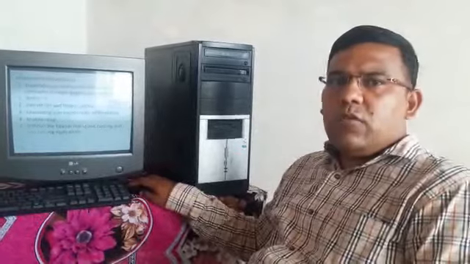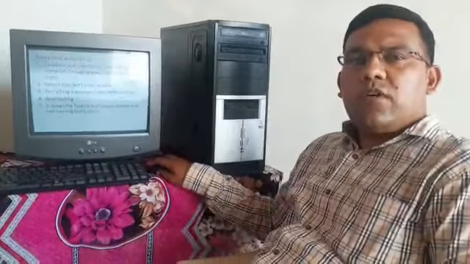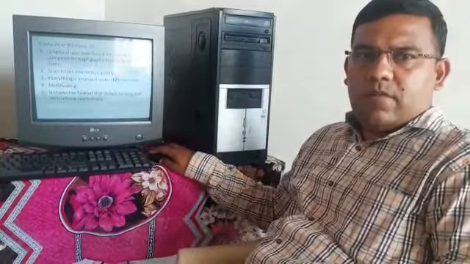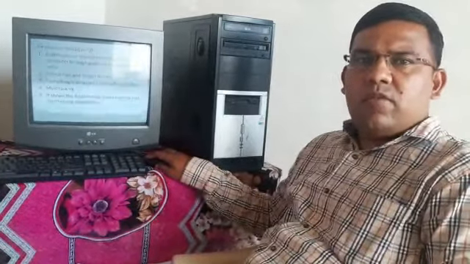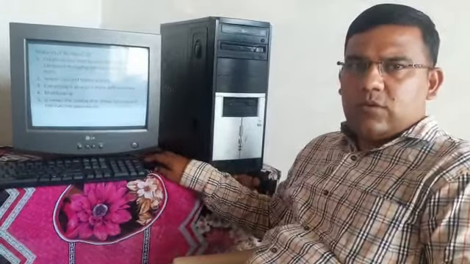Then the fourth feature is multitasking. Multitasking means we can perform many tasks at the same time. This is another feature, which means at the same time we can use the Paint application and we can also listen to music.